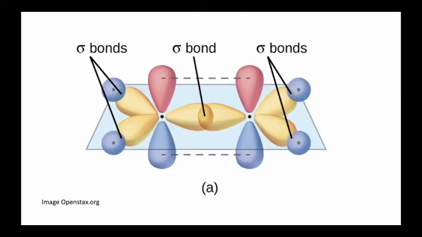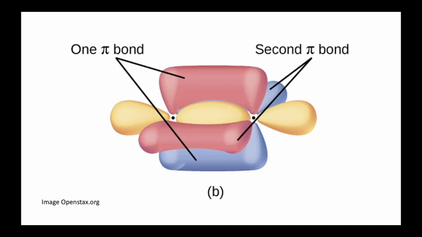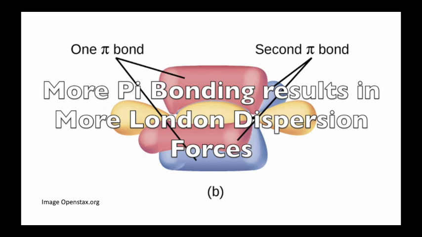Polarizability is enhanced by the presence of pi bonding. As you may recall, sigma bonding is formed by head-to-head overlap between orbitals. In this type of bond, the electrons are fairly tightly held in the space between the two nuclei. By contrast, pi bonds are formed by the side-to-side overlap of p orbitals, and the electrons in these are delocalized and they're free to move. Hence, a molecule with pi bonds is polarizable. More pi bonding in a molecule means more London dispersion forces.